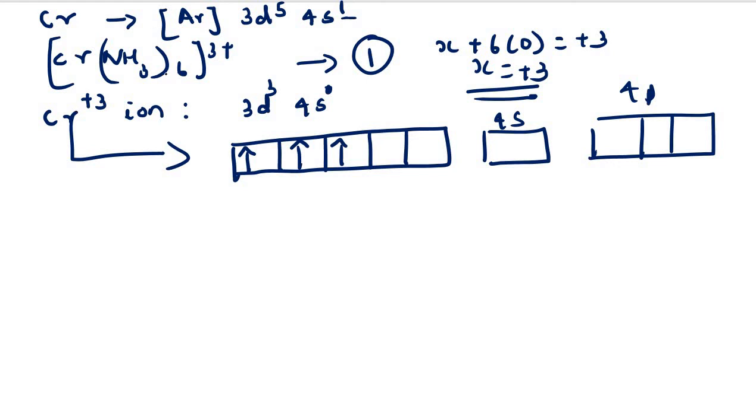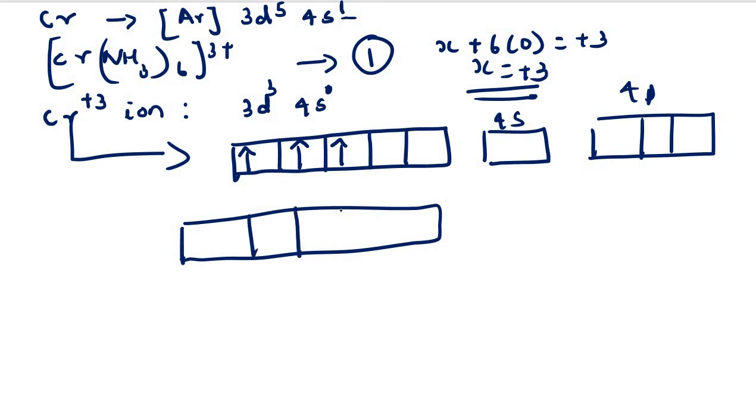Now you see here what is given. Here NH3 is our ligand. Now this ligand can provide how many electrons? There are 6 ligands, and each one will be providing a pair of electrons. So how can we write it? Here we can represent it in this way. Here we have 3d, 1, 2, 3.